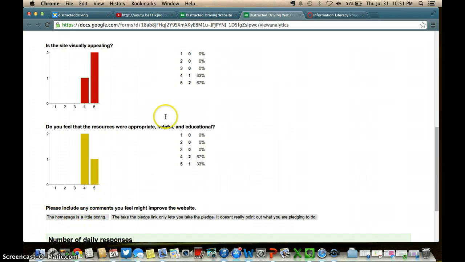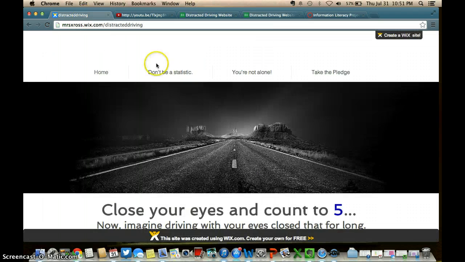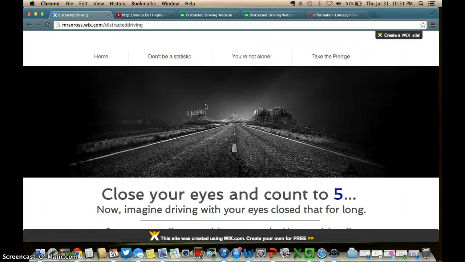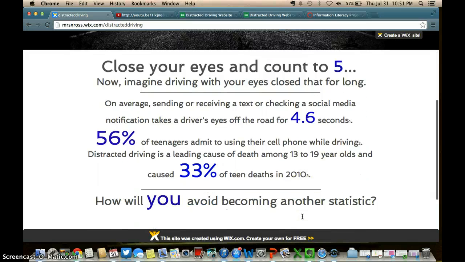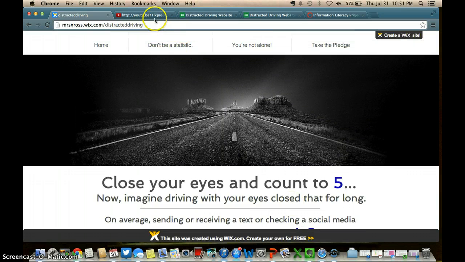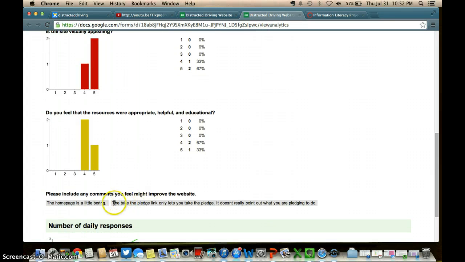So I got the homepage is a little boring. Now this was on the rough draft of the site that the feedback was received for. So to combat that, I actually went back and put this picture of the road in and colored the numbers to make it a little less boring, hopefully make it pop and spice it up a bit. And another girl said, well, perhaps a girl, the Take the Pledge link only lets you take the pledge. It doesn't really point out what you are pledging to do.